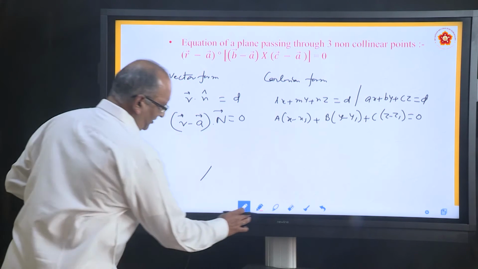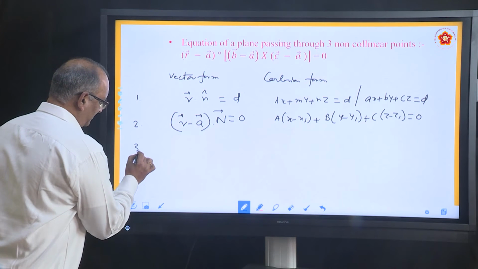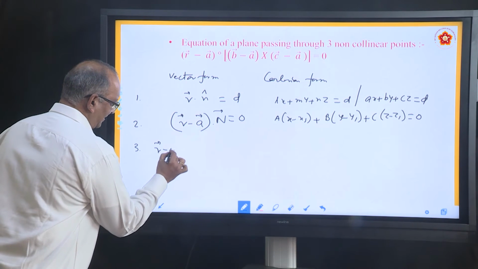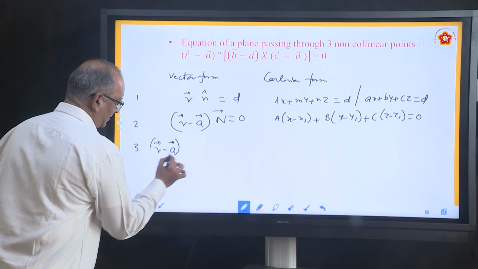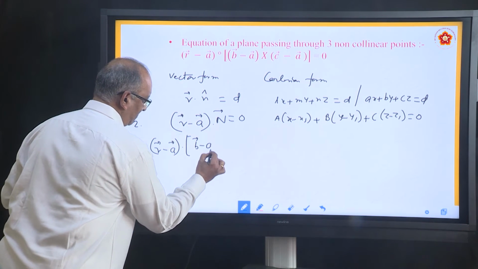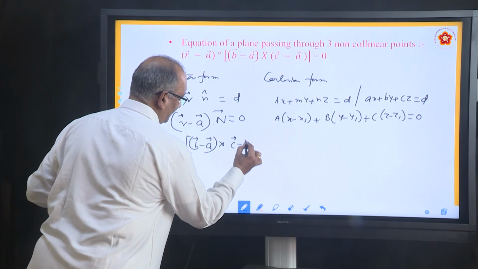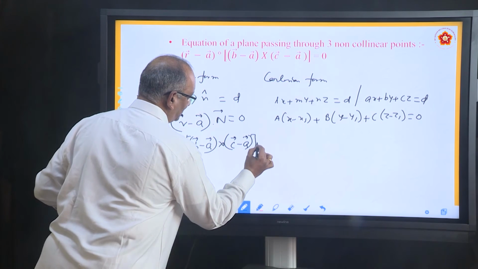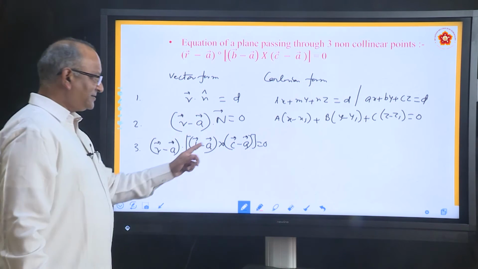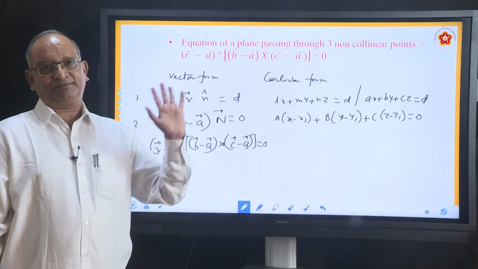We derived the third one as (R minus A) dot (B minus A) cross (C minus A) equal to 0. This is the equation, but remember the 3 points should be non-collinear.